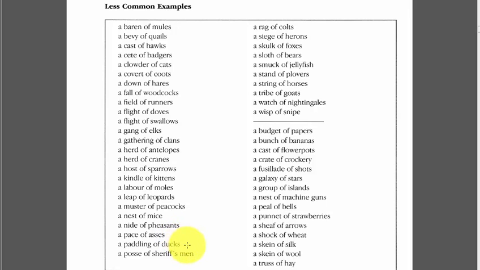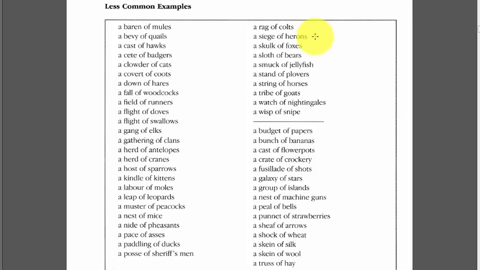Then we've got a pace of asses. Asses, a type of donkey. A paddling of ducks, a posse of sheriff's men. So anyone who works for the sheriff or is associated with him or goes out on a trip with him would be amongst a posse of the sheriff's men. Then we've got a rag of colts. Colts is just a young horse.